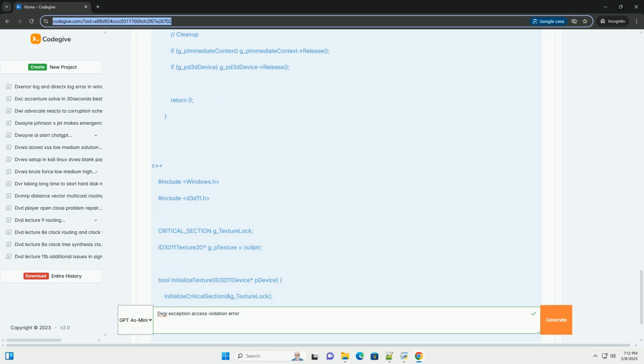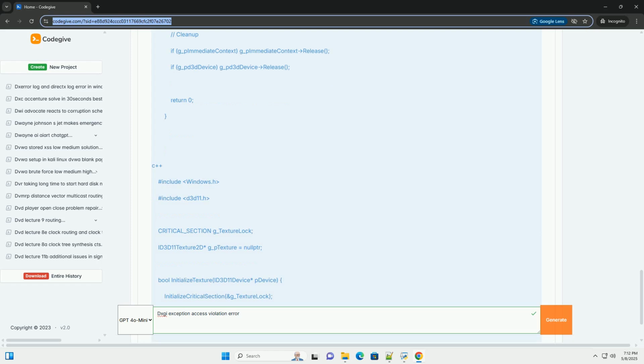Explanation. We define create device flags and set the D3D11_CREATE_DEVICE_DEBUG flag if we're in a debug build, that is, _DEBUG is defined. We call D3D11CreateDevice, or D3D12CreateDevice. After creating the device, we query for the ID3D11Debug interface, or ID3D12Debug.